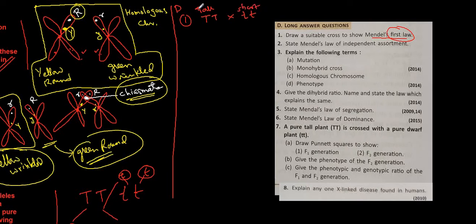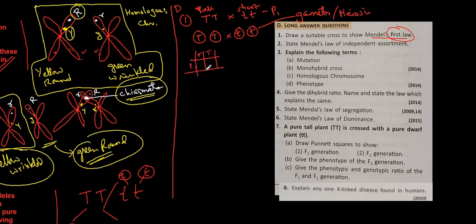So one parent is tall, one is short. This is the P1 generation. Here capital T crosses small t. These are gametes. How are they formed? They are formed by the process of meiosis. Then make a Punnett square. Here capital T, here small t, here small t. Here capital T small t, capital T small t, capital T small t, capital T small t.